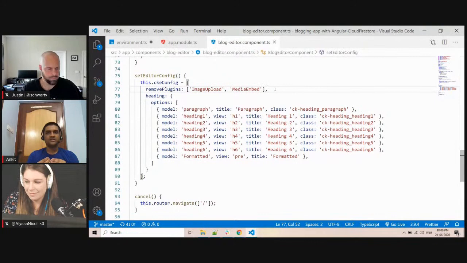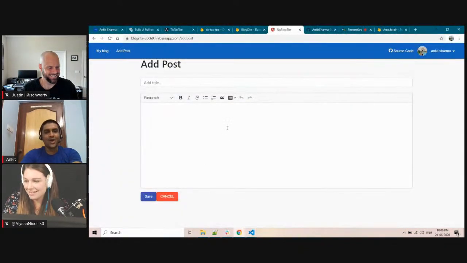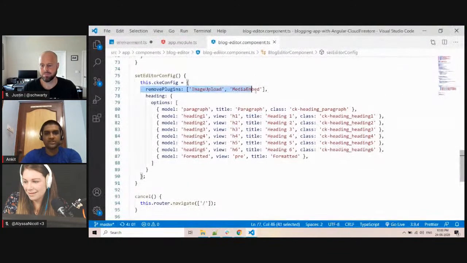The reason for that is, when I created this application, I didn't know how to upload to Firebase, and now that I know, I'm too lazy to update this application. So that's why you cannot upload an image to your blog. But if you have an image stored on some other server, you can directly reference it here. It will work, because it is referencing some other server. That's why I am removing these plugins.